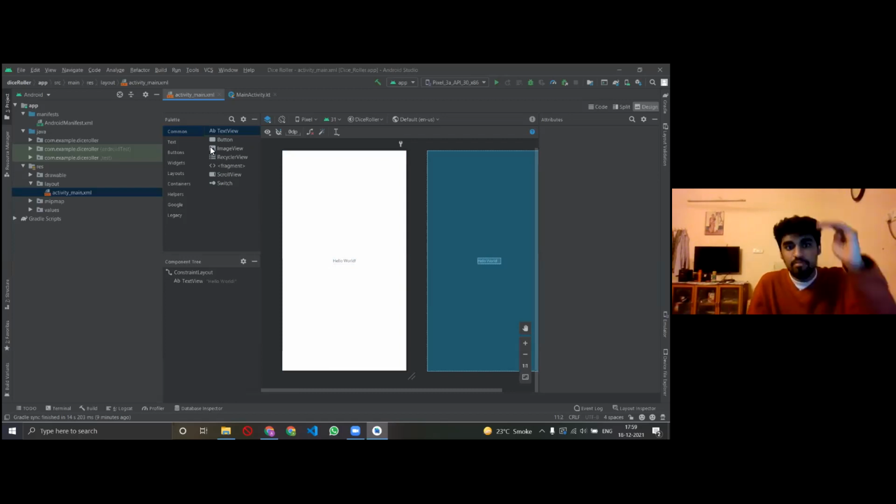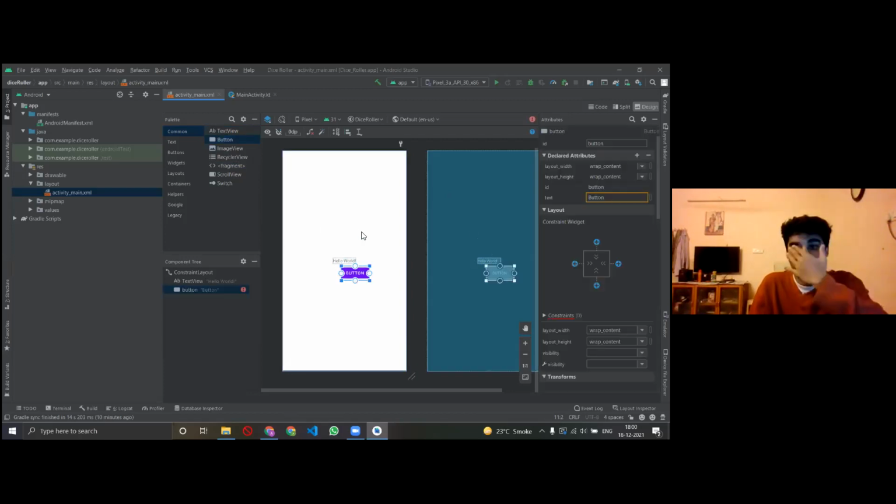If you can see in the palette section on the left side, where there are a lot of things, there's a text view, a button, an image view, a recycler view, a fragment, there are a lot of things, right? So you see this thing called button. You just drag it and place it just under hello world, and you leave it. So something of a button came, and a lot of things popped up on the right side. No worries, we'll walk through what everything is.